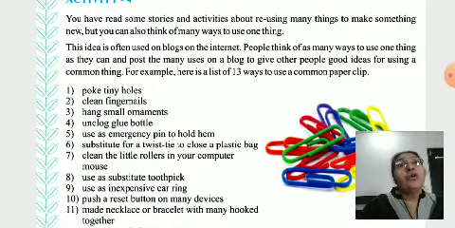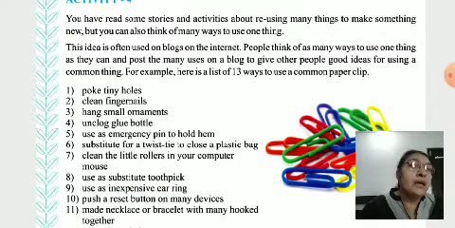This idea is often used on blogs on the internet. People think of as many ways to use one thing as they can and post the many uses on a blog to give other people good ideas for using a common thing. For example, here is a list of 13 ways to use a common paper clip.